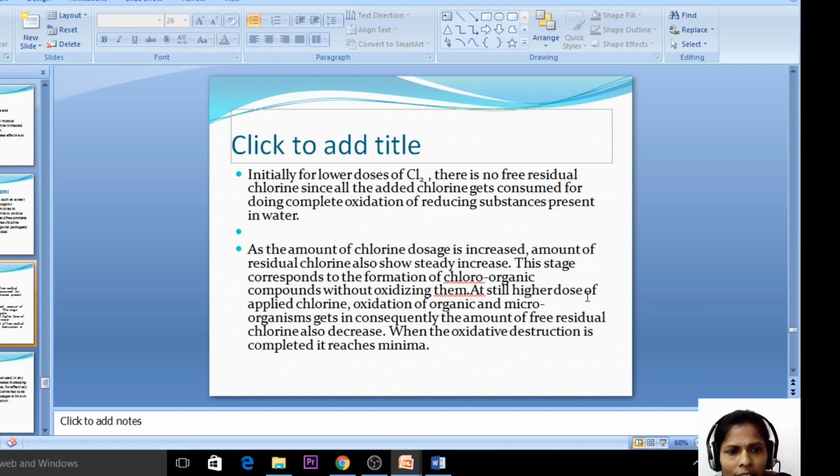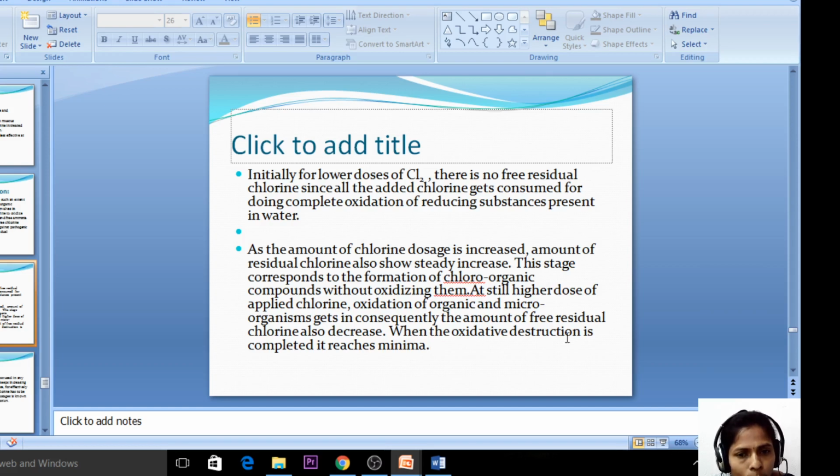At still higher doses of applied chlorine, oxidation of organic matter and microorganisms occurs, and consequently the amount of free residual chlorine decreases. So by adding the excess amount, the chloroorganic compounds are killed and the remaining microorganisms are also killed.